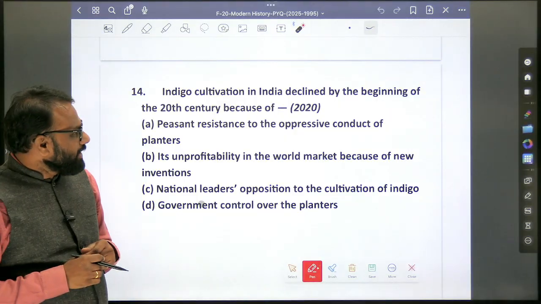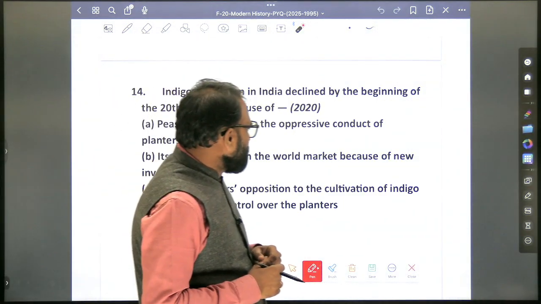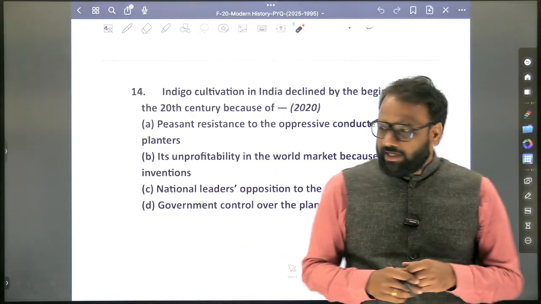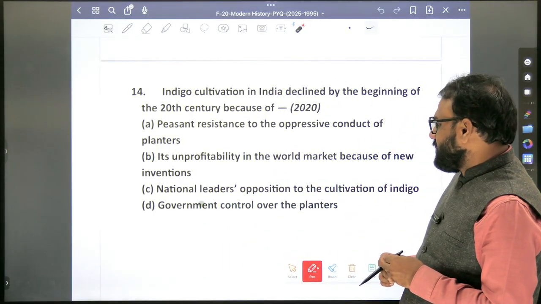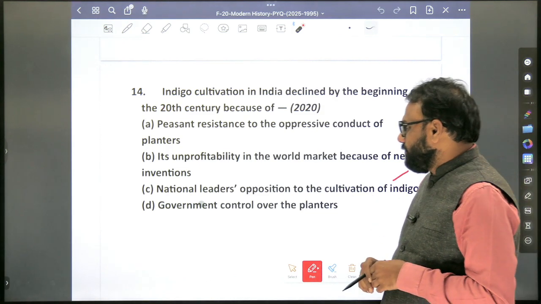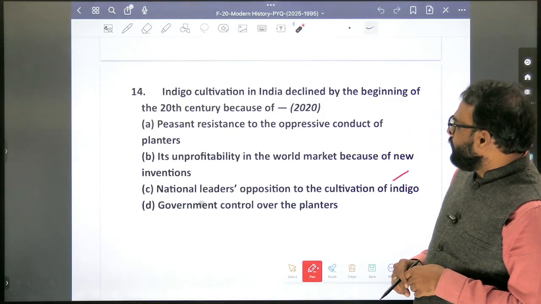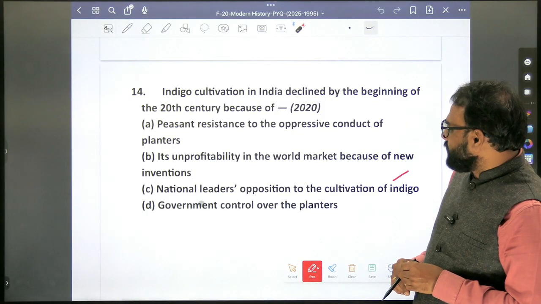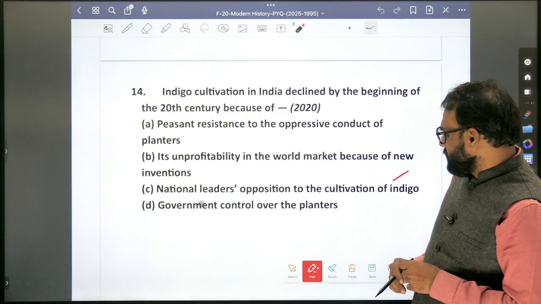Next, indigo cultivation in India declined by the beginning of the 20th century because of: peasant resistance to the oppressive conduct of planters; its unprofitability in the world market because of new inventions; national leaders' opposition to the cultivation of indigo; government control over the planters. What's the answer? Indigo cultivation in India declined by the beginning of the 20th century. Peasant resistance to the oppressive conduct of planters. Its unprofitability in the world market because of